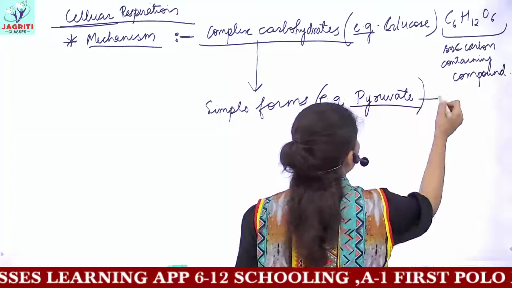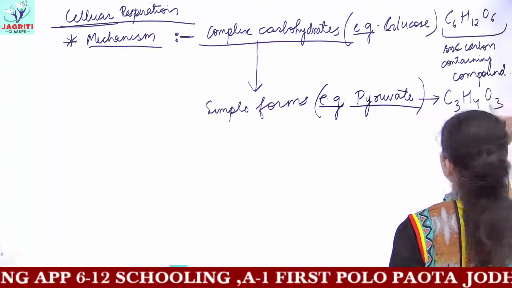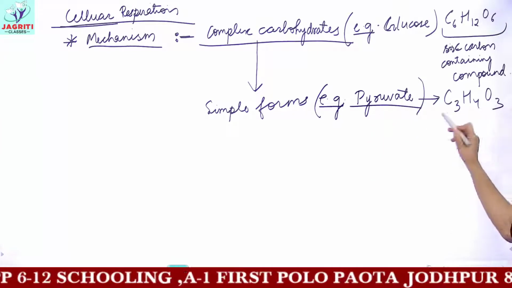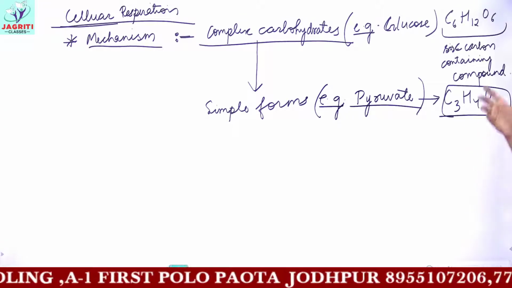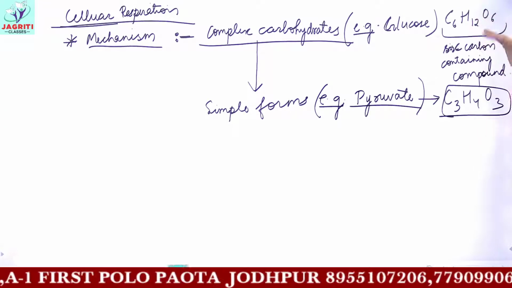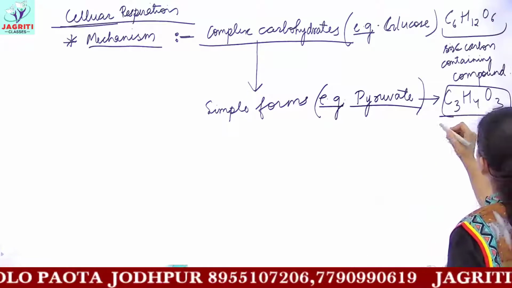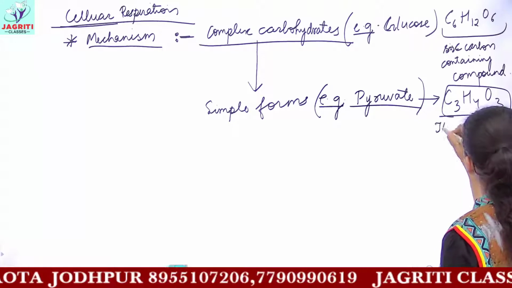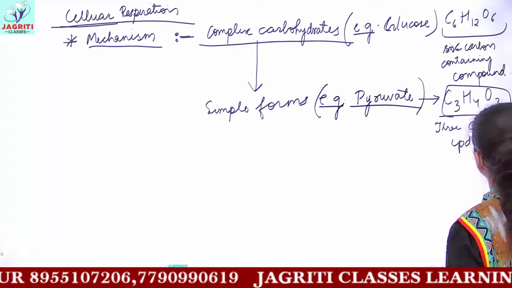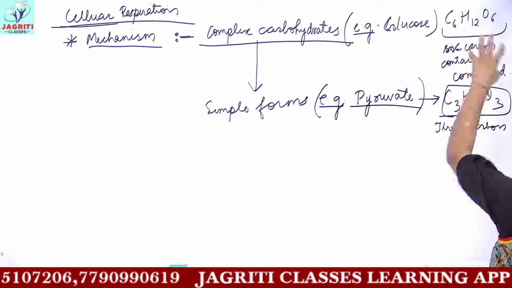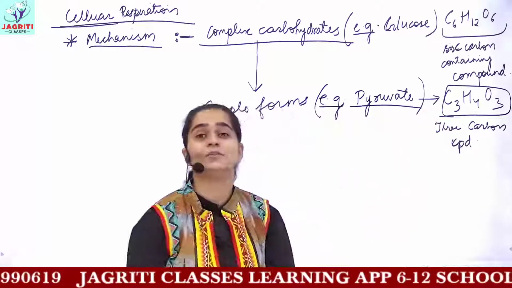The formula for pyruvate is C3H4O3. So you can see easily from the formula that pyruvate is a 3 carbon containing compound. So yes, the 6 carbon containing compound broke down to form a simple 3 carbon compound. So this is pyruvate, a 3 carbon containing compound. Compared to glucose, this pyruvate is a much simpler molecule because it only has 3 carbons now in its structure.